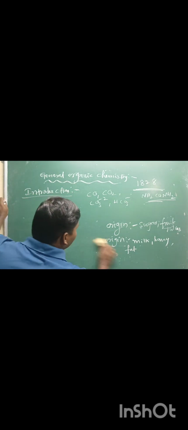Urea is obtained by heating the inorganic compound ammonium cyanate, or a mixture of ammonium sulfate and potassium cyanate. Once again, how to prepare urea: on strong heating of ammonium sulfate.